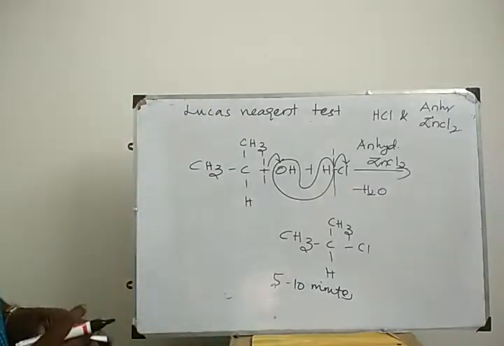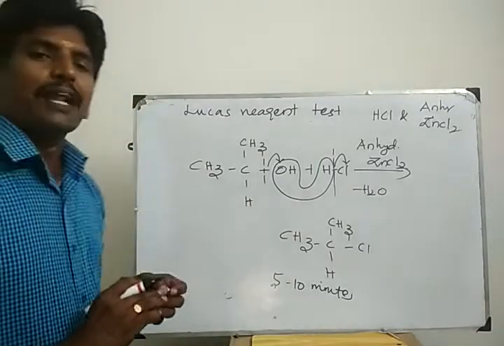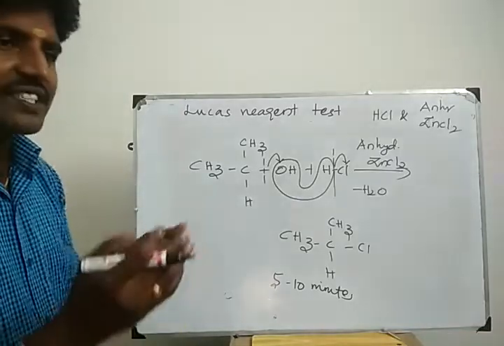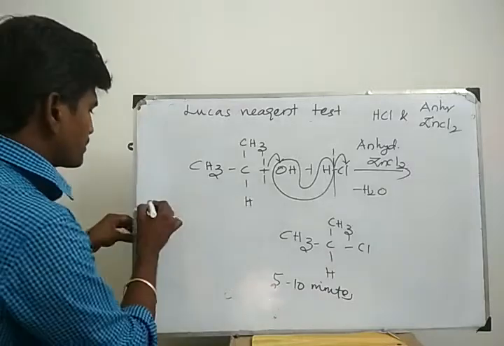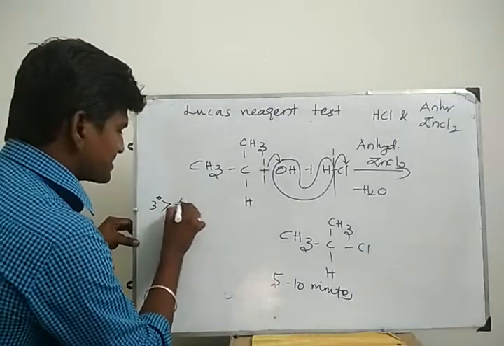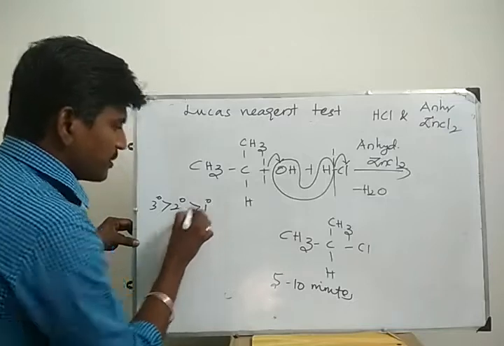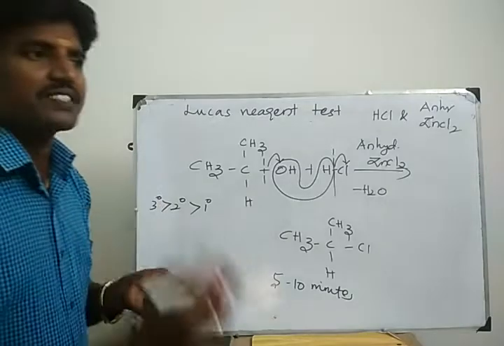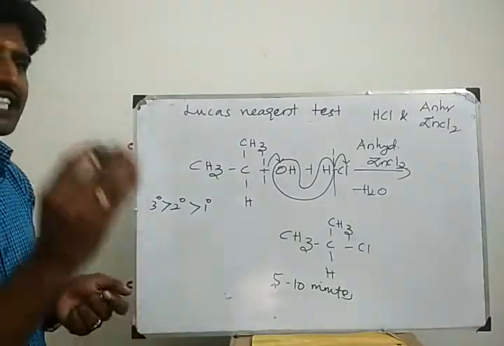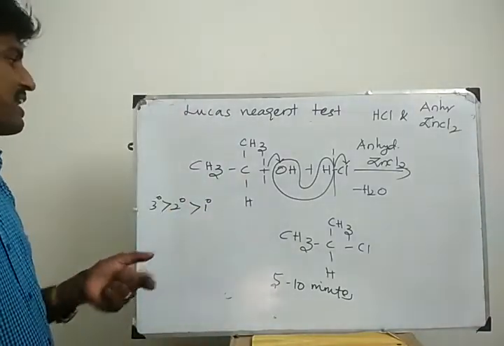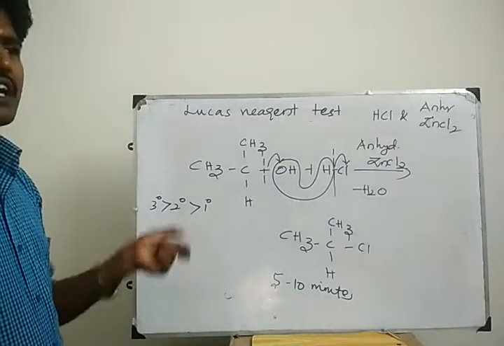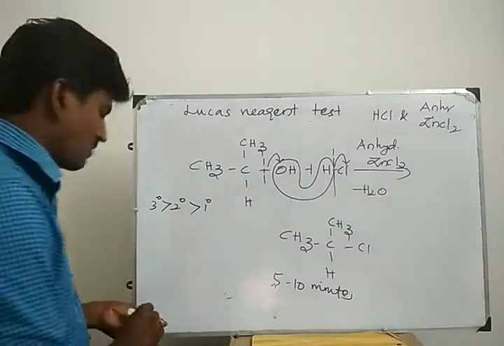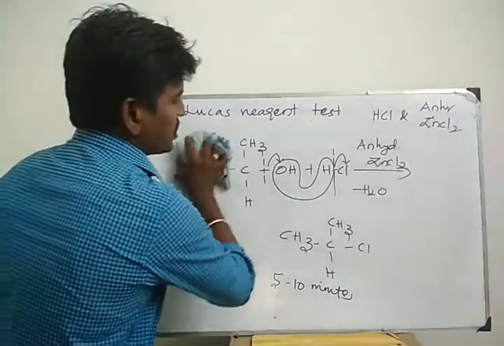Okay, next one is primary alcohol. Generally, primary alcohol is not involved in chemical reaction with the Lucas reagent because its reactivity is very low. Already I told you, tertiary alcohol reactivity is greater than secondary alcohol, and secondary is greater than primary alcohol. Primary alcohol is not involved in chemical reaction with the Lucas reagent at room temperature. Only at high temperature, with the action of heat, primary alcohol is involved in chemical reaction with the Lucas reagent. It forms turbidity. Now I will teach primary alcohol reacting with the Lucas reagent.